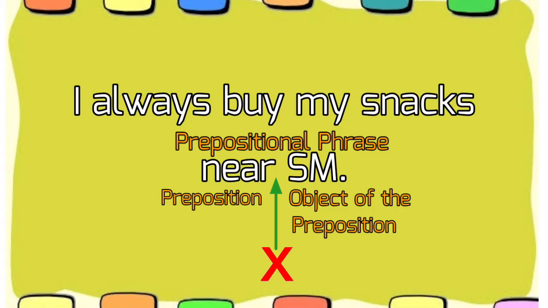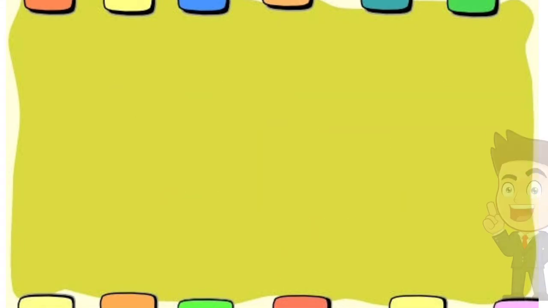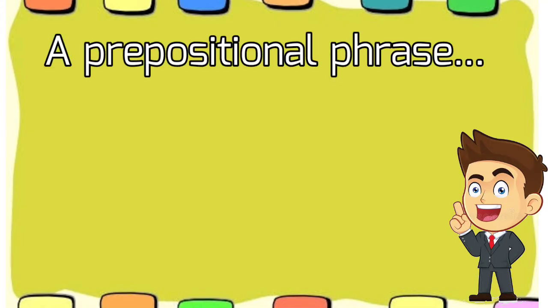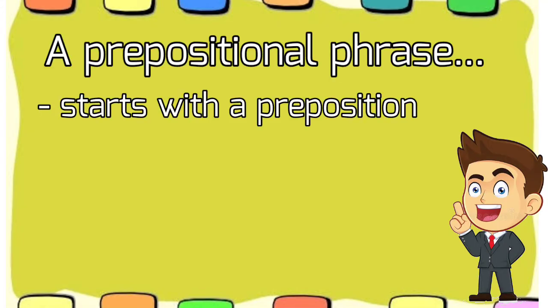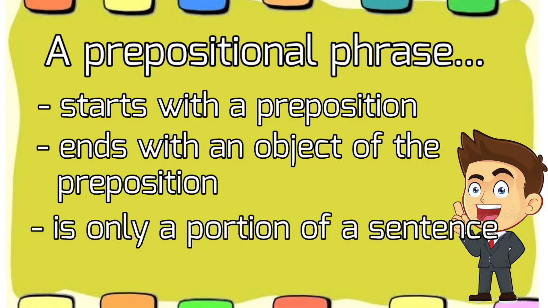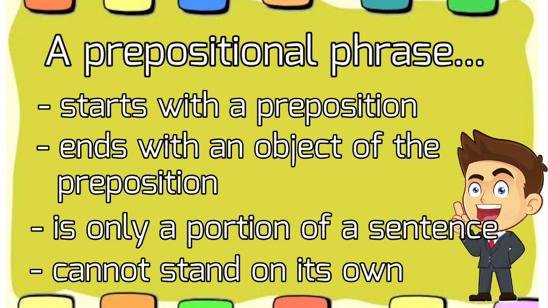Is it understood? So, based on our examples, we can say that a prepositional phrase starts with a preposition and ends with the object of the preposition. We should also remember that a prepositional phrase is only a portion of a sentence, so it cannot stand on its own as a complete thought.